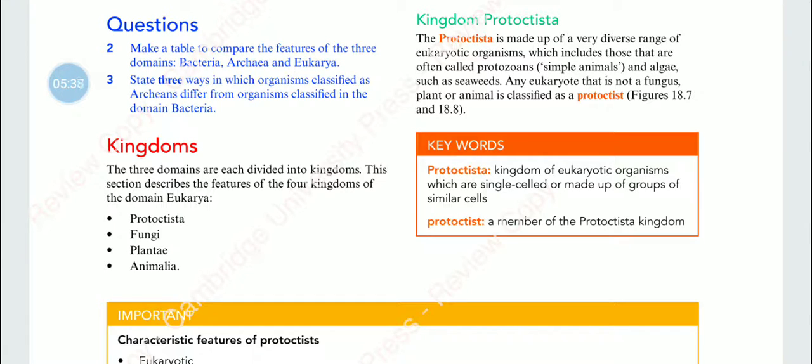Domain Eukarya is divided into 4 kingdoms: Protoctista, Fungi, Plantae and Animalia. Then the first subtopic, kingdom Protoctista. Made up of a wide range of eukaryotic organisms, including protozoa and algae.